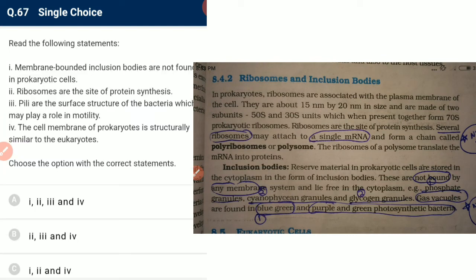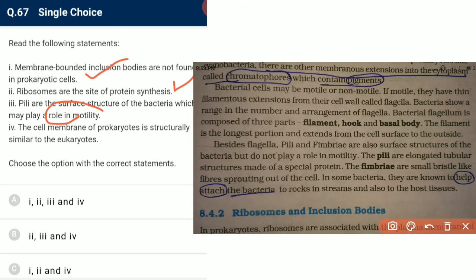Read the following statements. Membrane-bound inclusions are not found in prokaryotic cells. Yes, it is absolutely correct. Ribosomes are the site for protein synthesis. Yes, it is absolutely correct. Pili are surface structures of bacteria which may play a role in motility. No. The pili do not play any role in motility. The pili help only in attachment.